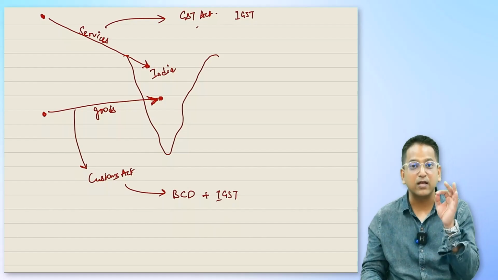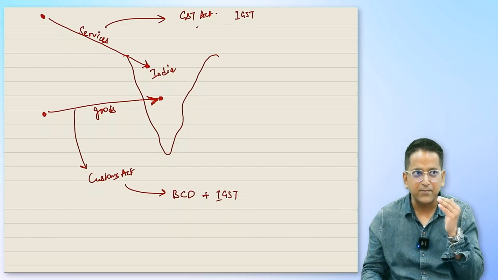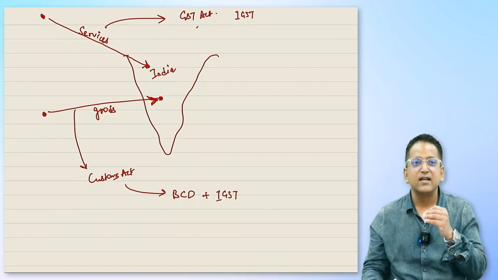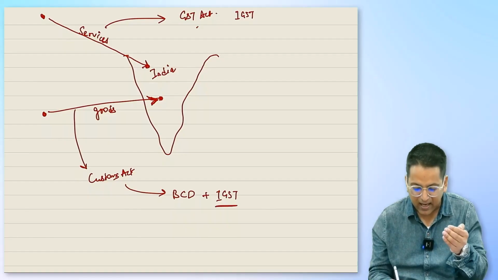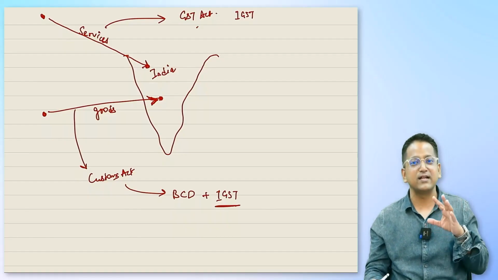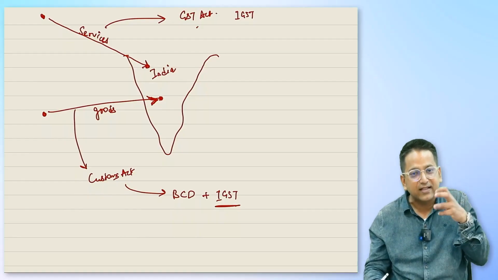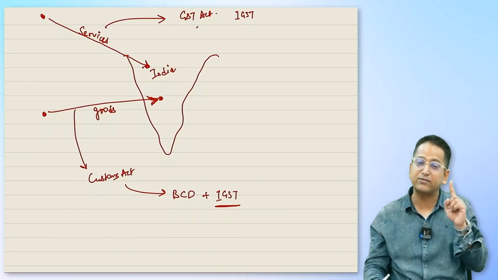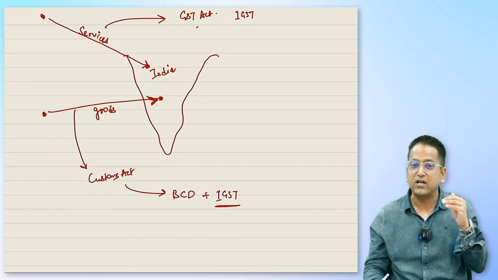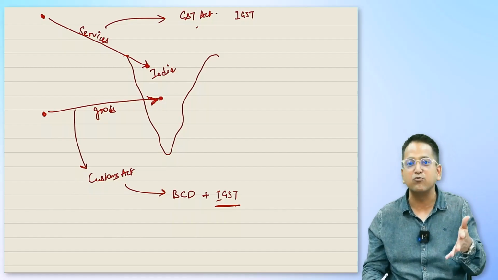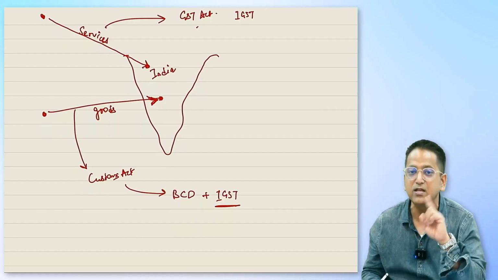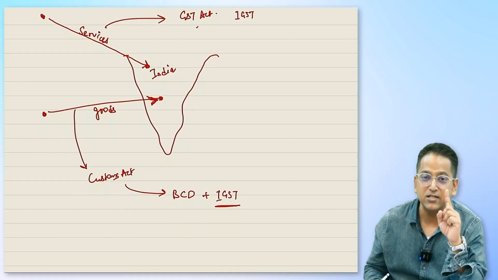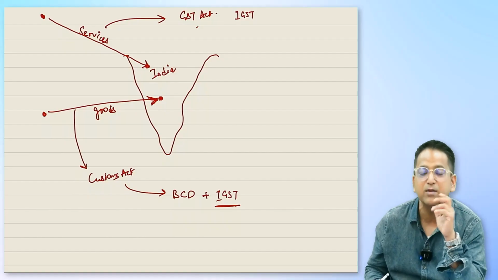Please listen very carefully to what I say. When we actually import goods, right, that's when we pay BCD plus IGST. But this IGST that is being levied here, that is not being levied under the GST law. This law is being levied under the Customs Act. The Customs Act says, listen very carefully, there is a huge difference in this matter. Please do not get confused here. You might think that GST law is being applied to the import of goods, but no. If someone were to say such a thing, it would be wrong. IGST is being applied, but don't say that the GST law is being applied.